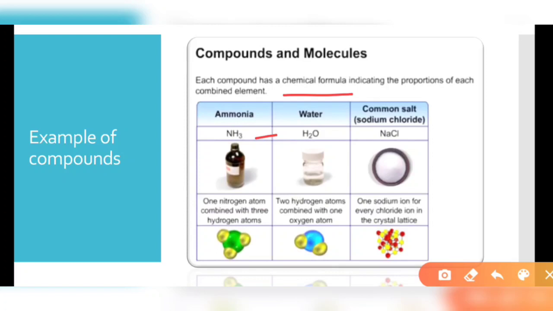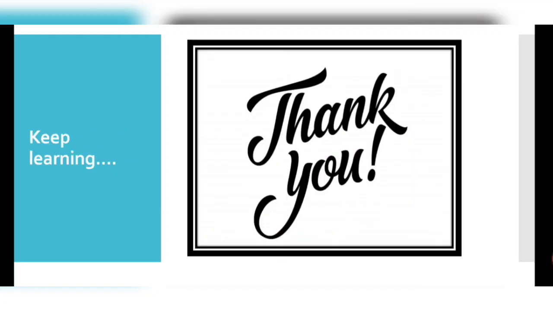When these molecules of ammonia bind together, they form liquid ammonia. Similarly, water has 2 hydrogen atoms combined with 1 oxygen atom. NaCl has 1 sodium ion for every chloride ion in the crystal lattice, so they form crystals of salt. These are all examples of compounds and molecules, and all about pure substances.